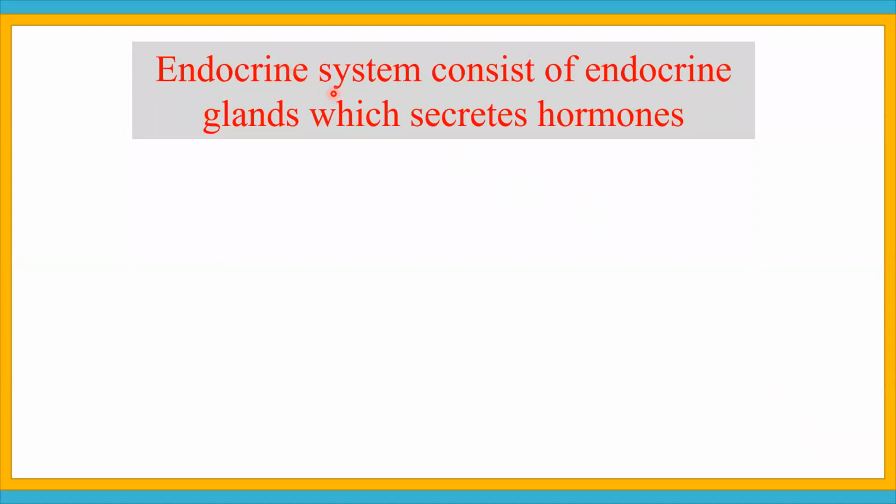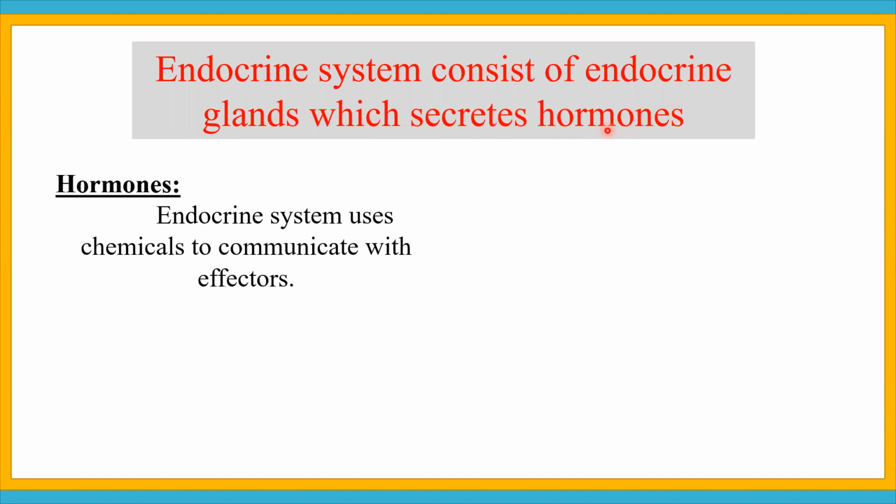Endocrine system consists of endocrine glands which secrete hormones. Now we will discuss the hormones. What are hormones?